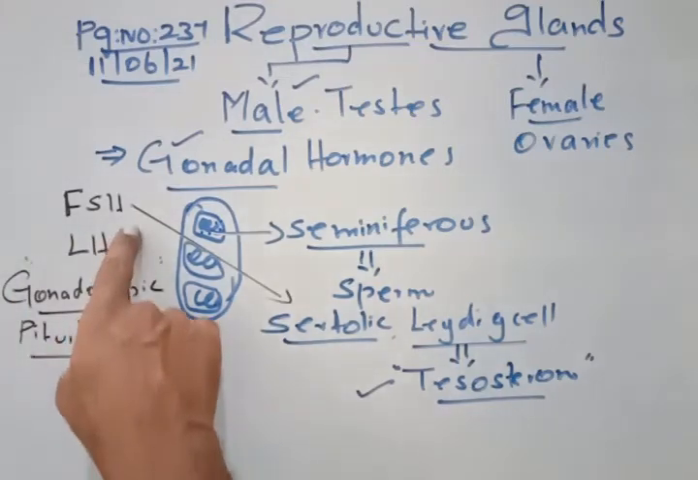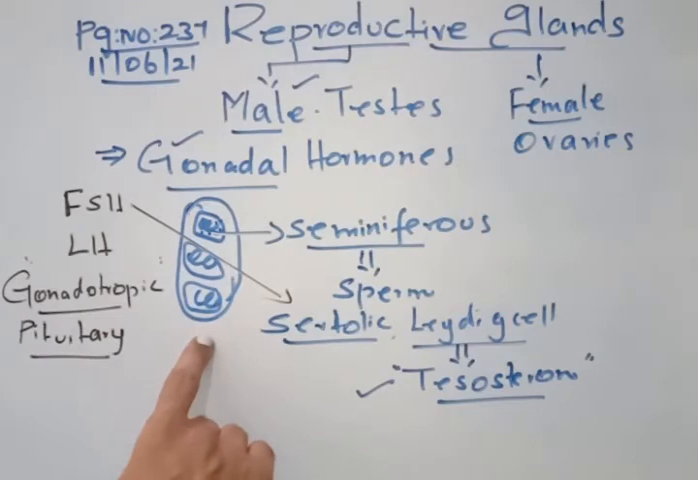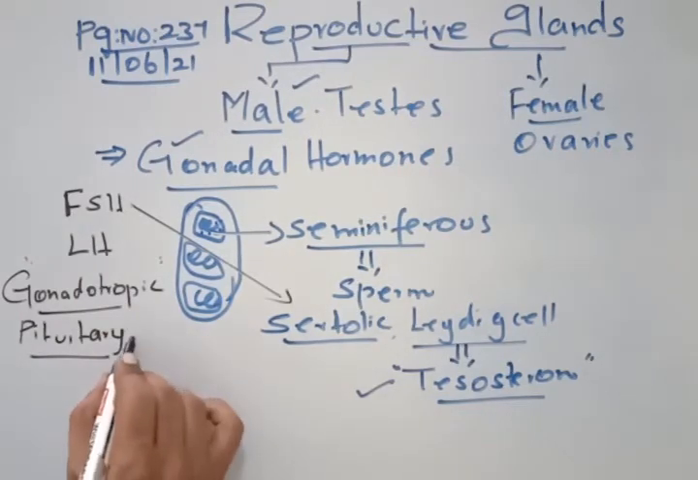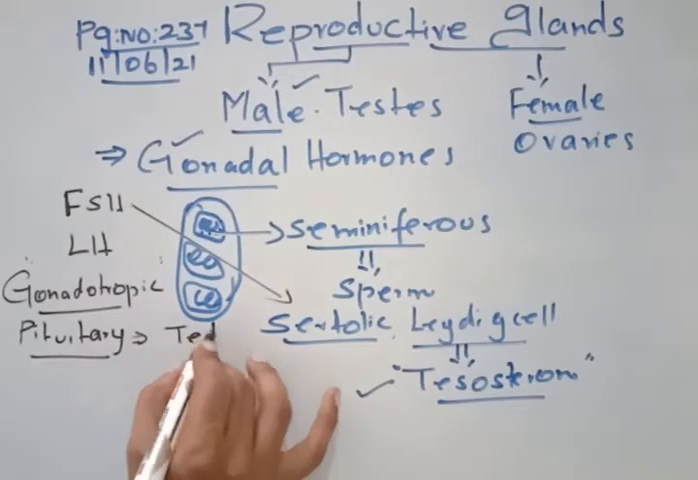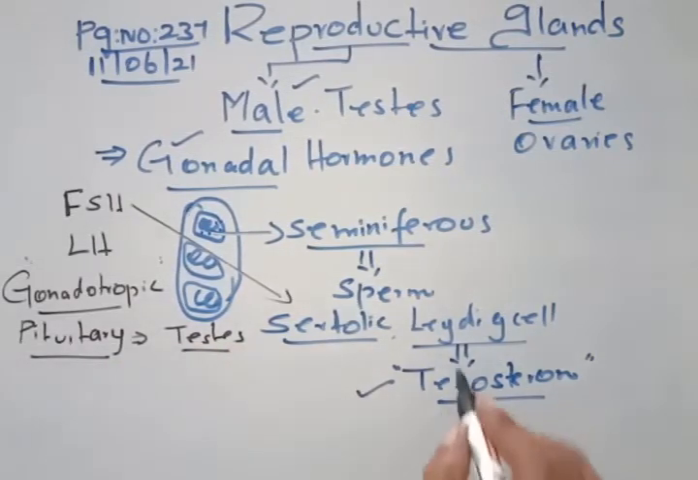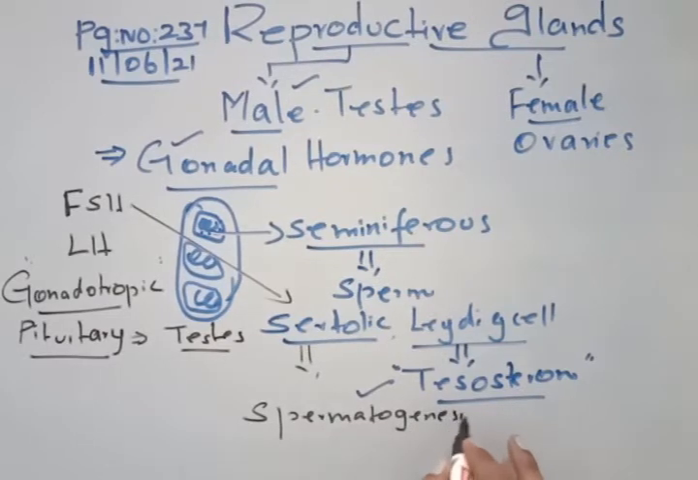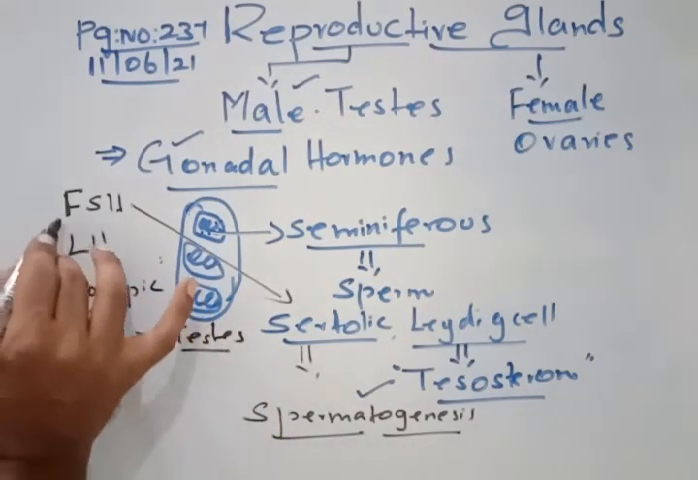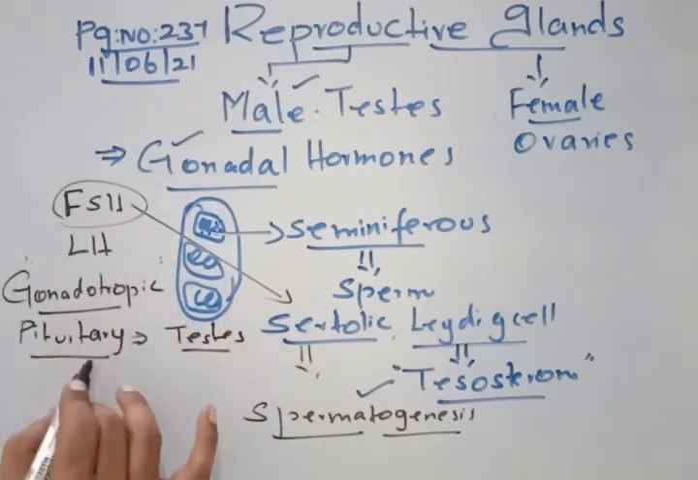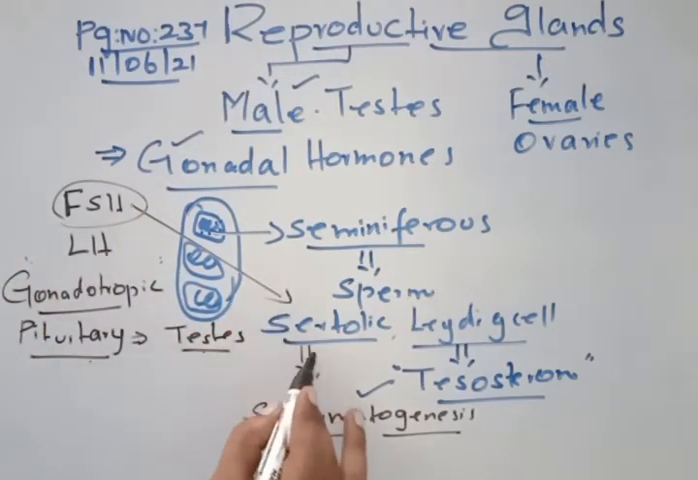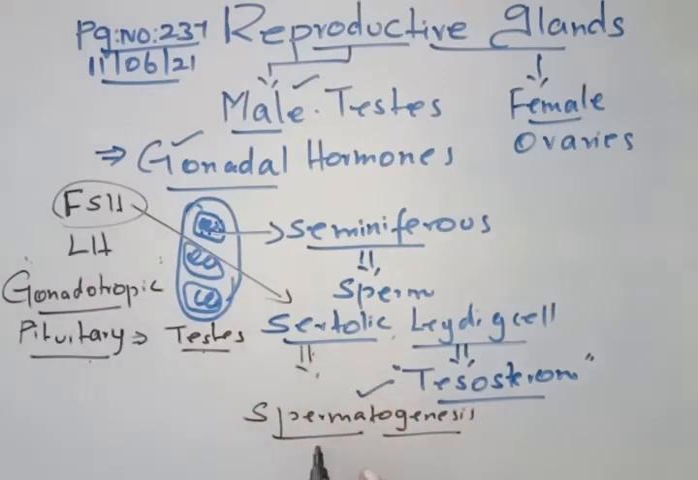FSH hormone from the pituitary gland will enter into the testis. So this is the testis. It will act on the Sertoli cells for spermatogenesis. Genesis means formation, and spermato means sperm cell, so this is sperm cell formation. This FSH hormone, a gonadotropic hormone from the pituitary gland, enters the testis, acts on the Sertoli cells and produces spermatogenesis inside the seminiferous tubules.